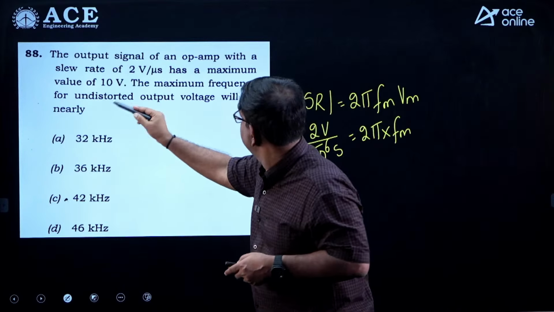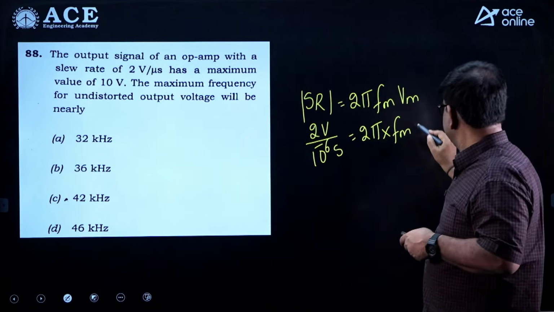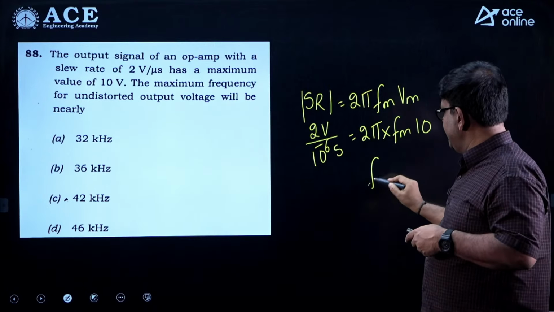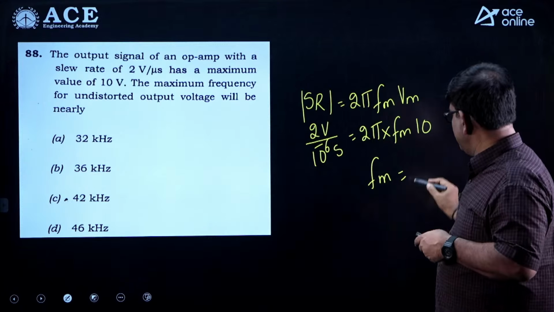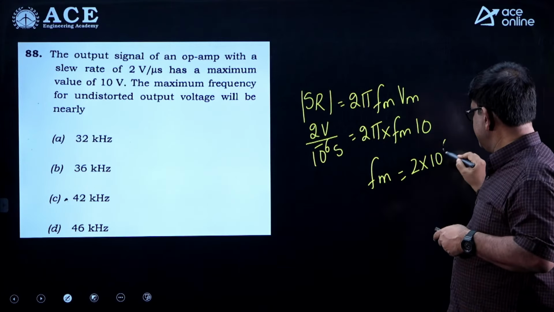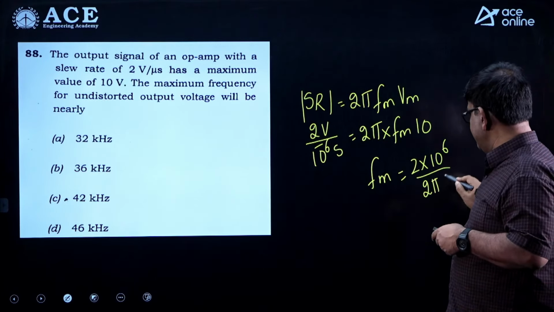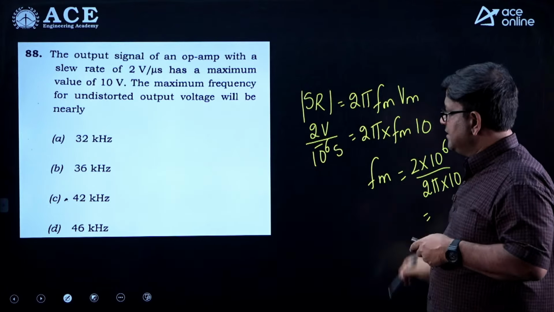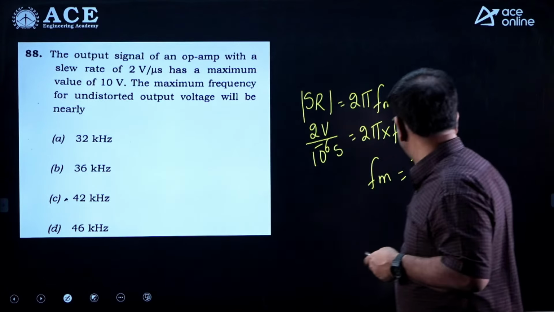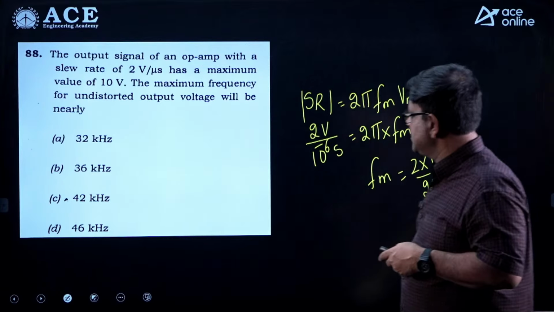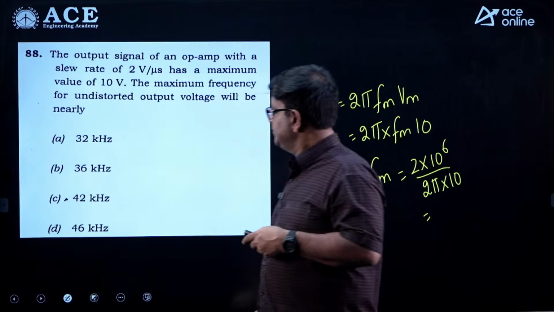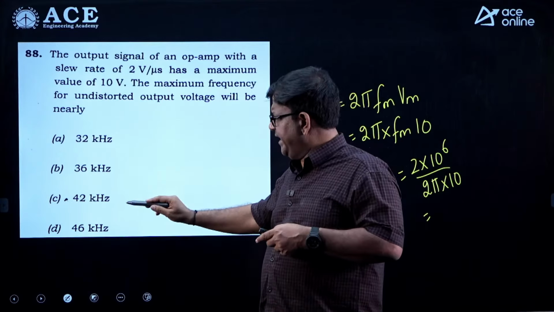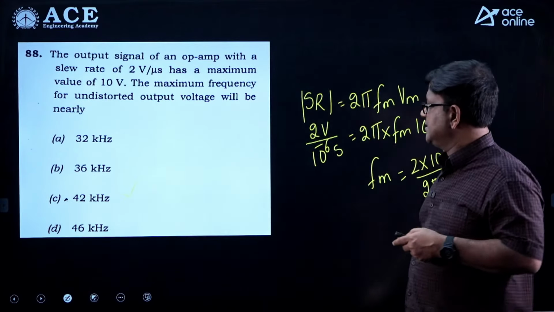Vm is 10. So now from here you can calculate Fm. So Fm is going to be 2 into 10 power 6 divided by 2 pi into 10. I don't remember the calculation, I think it comes close to around 41.86 or something, 42 is correct.